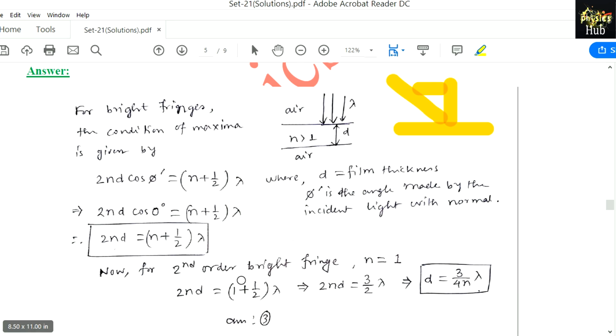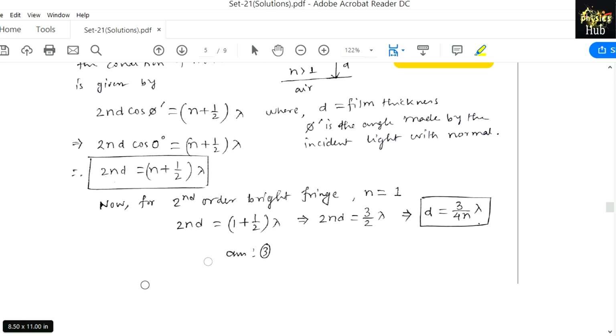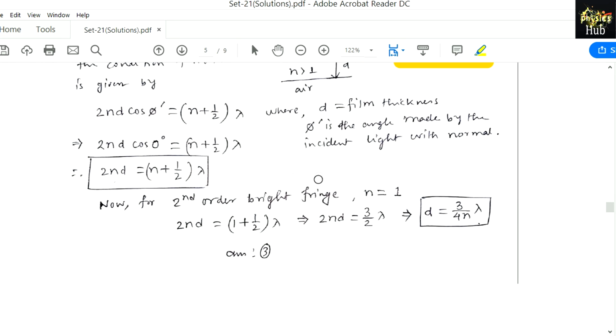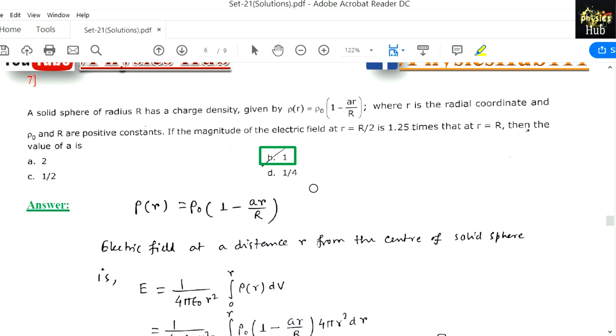Now for second order bright fringe, n equals 1, because for first order n equals 0, for second order n equals 1. So 2nd equals (1 plus half) lambda, and it gives d equals 3 by 4n into lambda, and it is matching with option 3. So option 3 is the correct option. Moving on, question number 7.